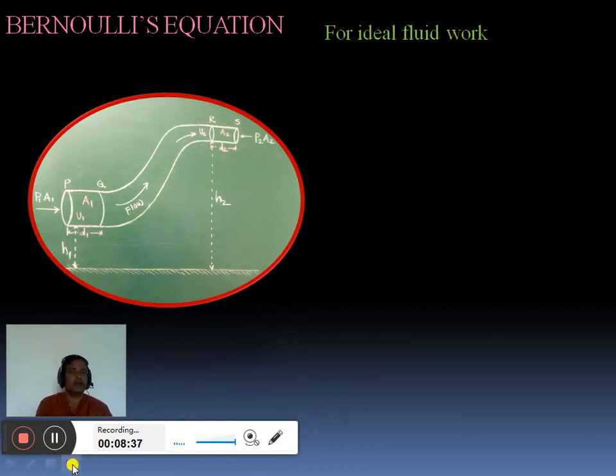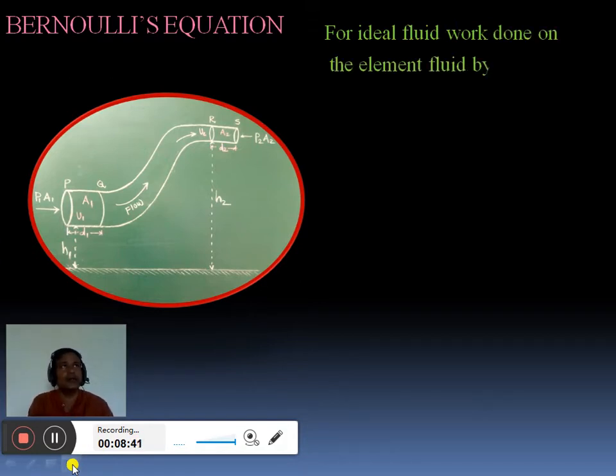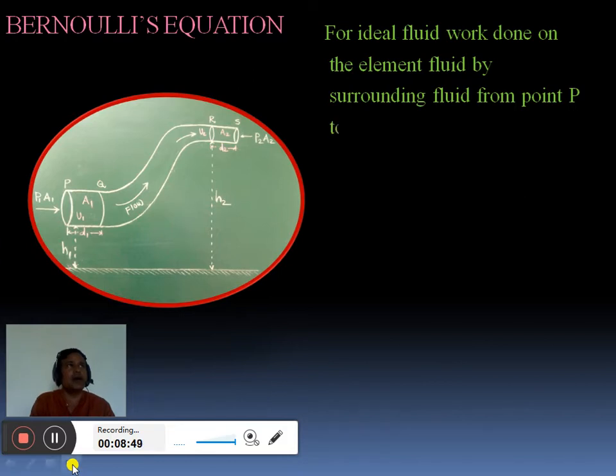For an ideal fluid, the work done on the element of fluid by the surrounding fluid from point capital P to capital R is given by W equal to F1 D1 minus F2 D2.